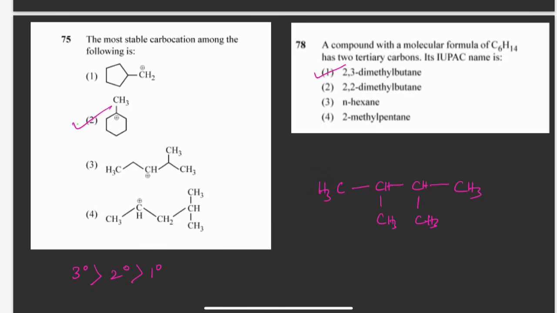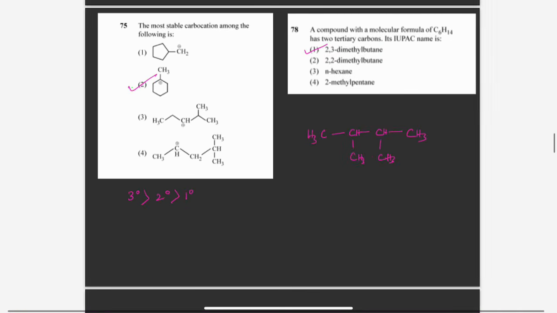So students, if you have any doubts in IUPAC nomenclature, I have made some tricks on writing the IUPAC name. So go to the playlist and check for the IUPAC nomenclature. You can see a video where I have taught you the tricks in order to give the IUPAC name for the compound. So 2,3-dimethylbutane will be the answer.